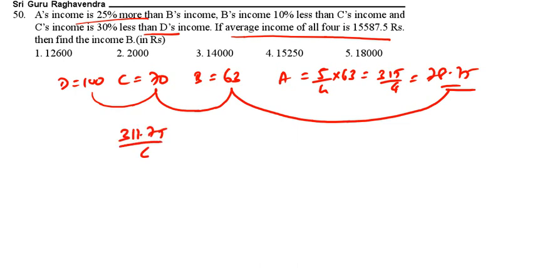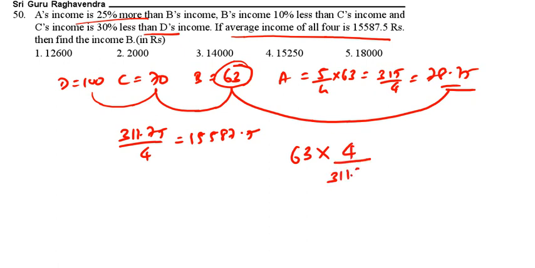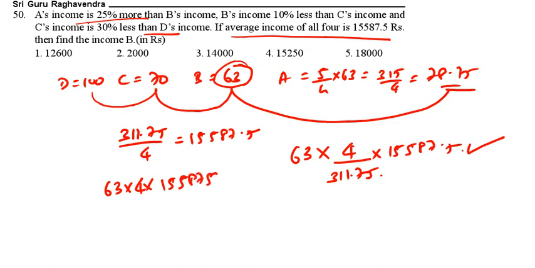So 311.75 by 4 is equal to 15,587.5. Now find B's income. 63 is how much? So 63 into 4 by 311.75 into 15,587.5. Do this calculation. Here there is a point after one place, here two places, so here you keep 1 zero. 15,58750 by 311.75.